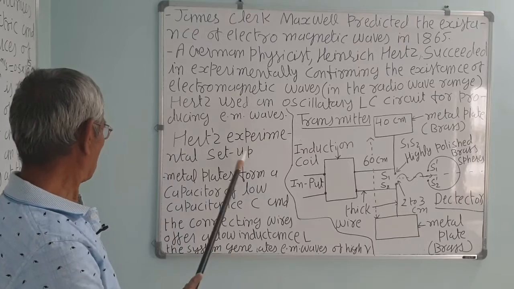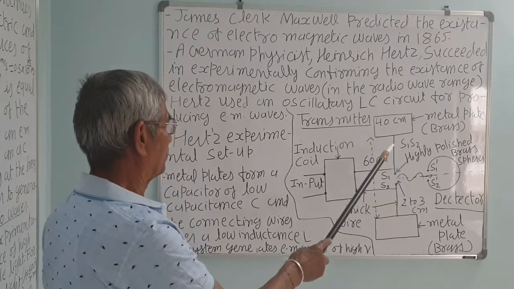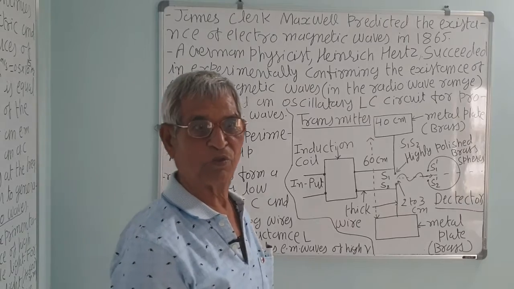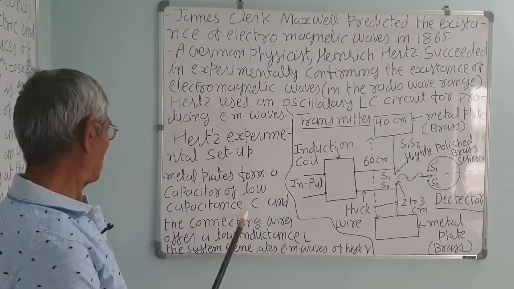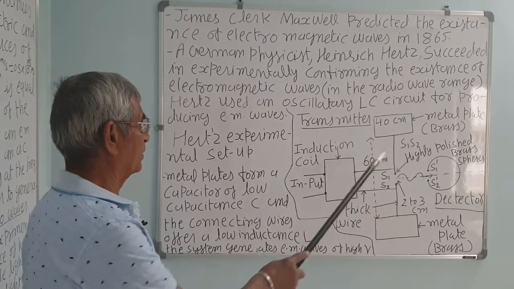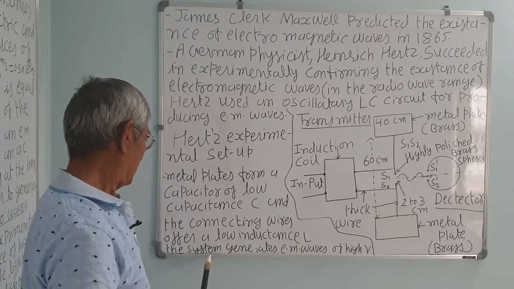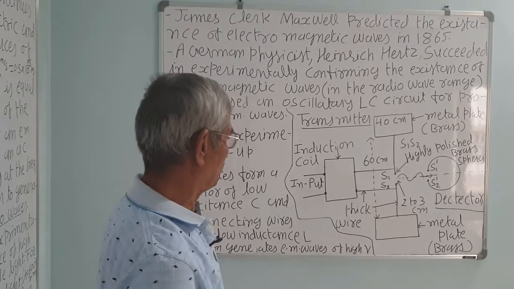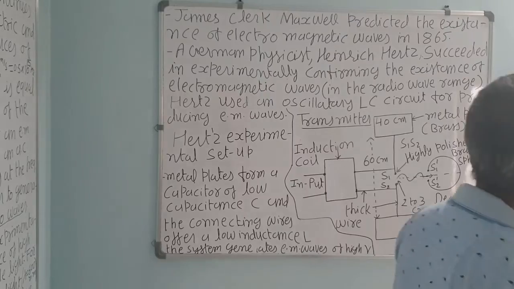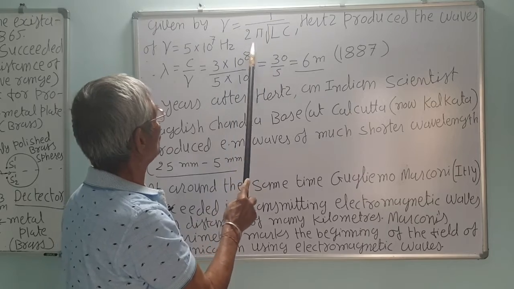So in Hertz's experimental setup, the metal plates form a capacitor. This is a capacitor of low value, and this rod forms the inductor. So frequency is given by nu is equal to 1 upon 2 pi under root LC. We know already. The capacitor of low capacitance and the connecting thick wires offer a low inductance L. The system generates electromagnetic waves of frequency nu. So nu is equal to 1 upon 2 pi under root LC. The frequency of the oscillator was given by nu is equal to 1 upon 2 pi under root LC.